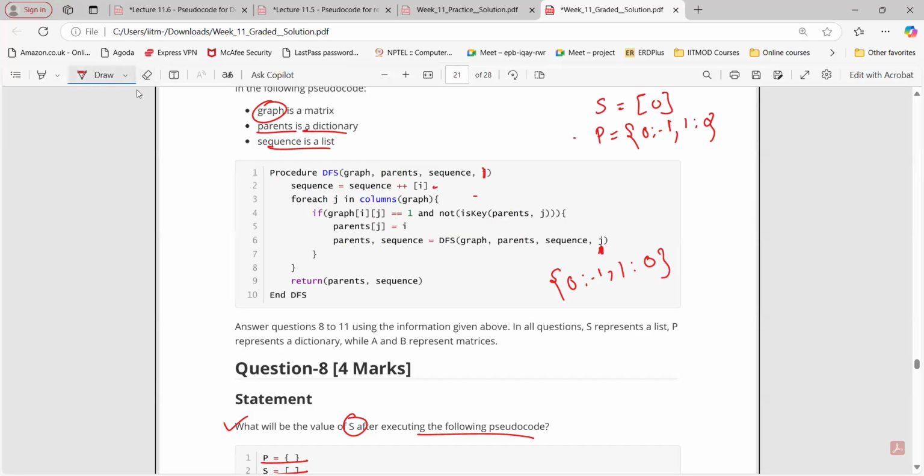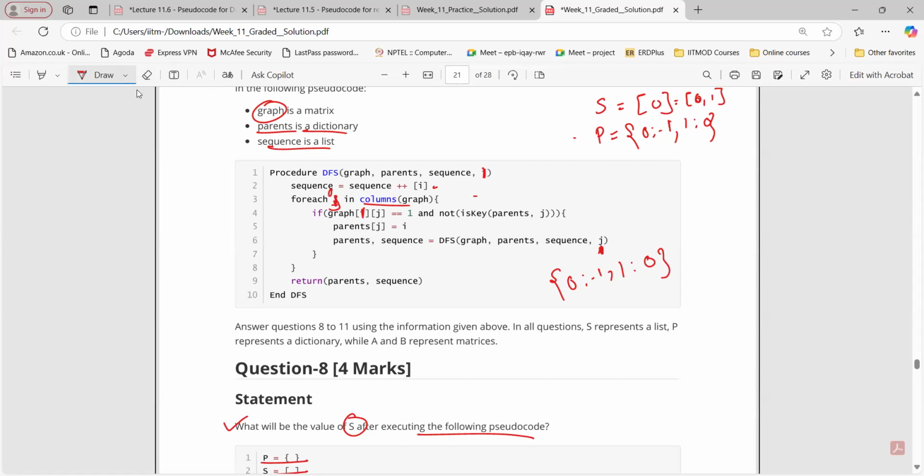So 1, again we are going to append 1 here. So sequence will become 0, 1, right? Yes, sir. Now let's see for J in columns of graph 0, 1, 2, 3. So starting from 0, here it will become 1. Now J is this one, right?